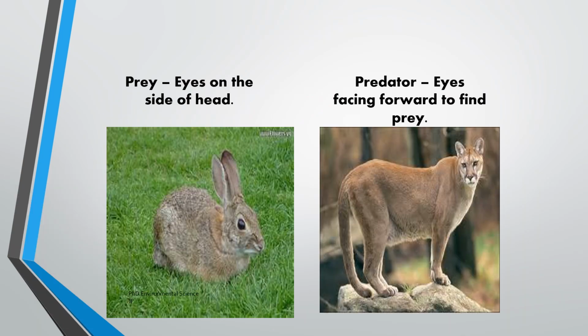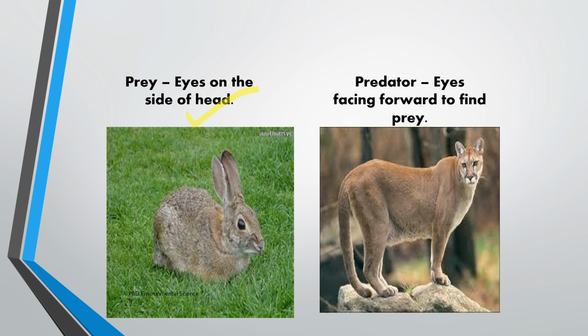This image illustrates the key difference in the positioning of the eyes between prey animals and predators, which is a crucial adaptation related to their survival strategies. So first is the rabbit. The rabbit's eyes are positioned on the side of its head, which allows it to have a wide field of view.